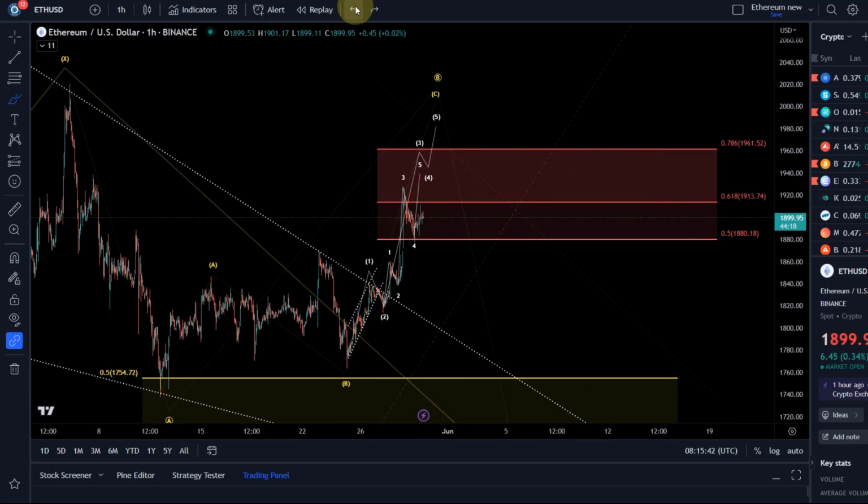So let's see what happens next couple of days. There'll be a lot of discussion and volatility related to the debt ceiling vote and so on.